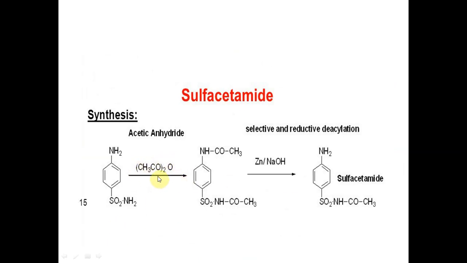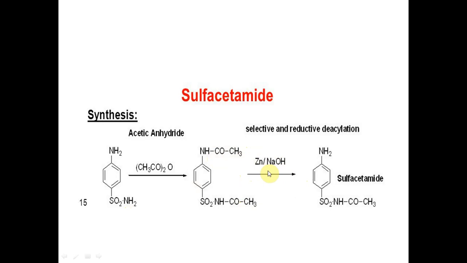Okay, so when sulfanilamide is treated with acetic anhydride, you can see that it is acetylated. At both positions, the protons of both nitrogens are acetylated with COCH3 and COCH3, which is then subjected to zinc in the presence of basic medium. So you can see here hydrolysis is taking place.